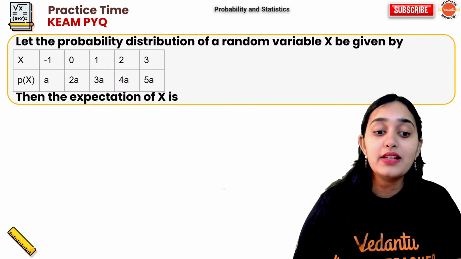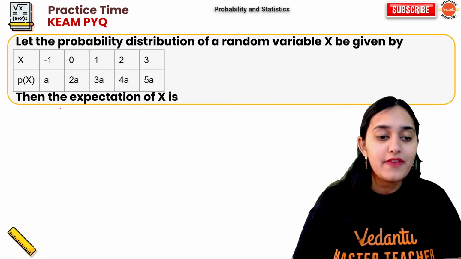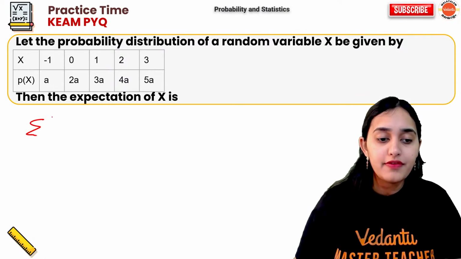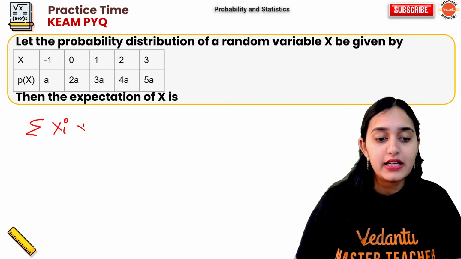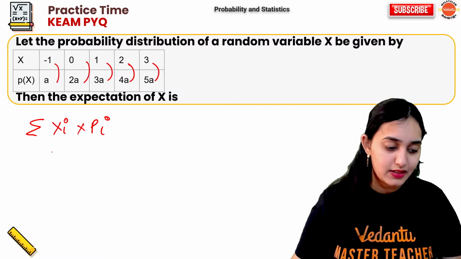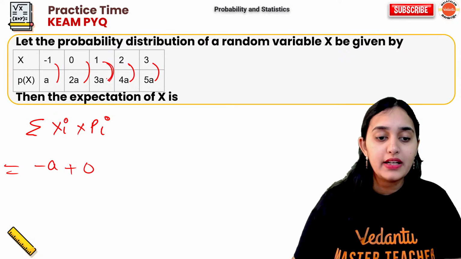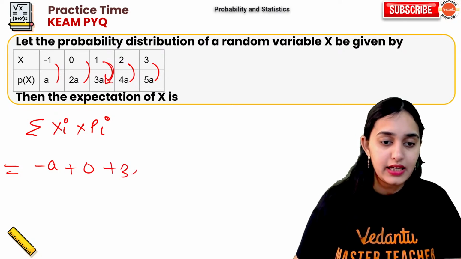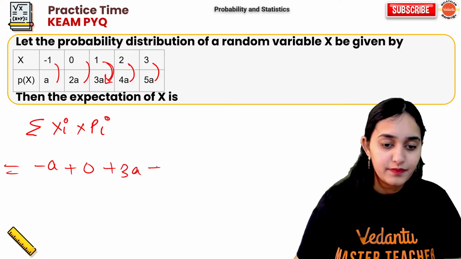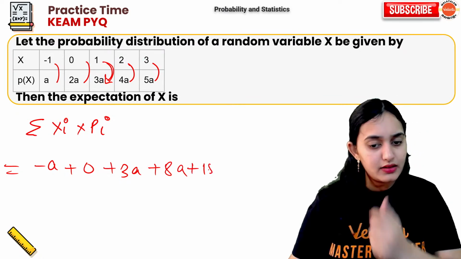Now they are asking what is the expectation of x. Now expectation of x is given by summation of xi into pi. So you multiply this, this, this, this, this. What do you get? Minus 1 into a, minus a. 0 into 2a, 0. 1 into 3a, 3a. 2 into 4a, 8a. 5 into 3a, 15a.